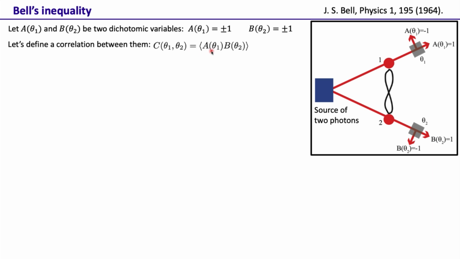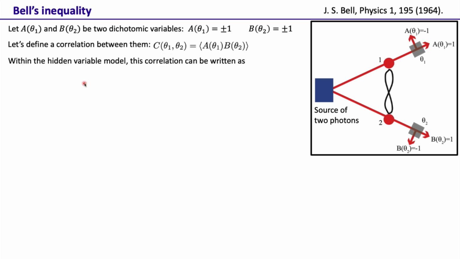Now for this experiment, let's define a correlation between these two variables. It's a simple correlation: the ensemble average of A(theta 1) times B(theta 2). So we put a polarizer at theta 1, a polarizer at theta 2, and then do a lot of measurements. In each measurement, A can only take plus or minus 1, and B can only take plus or minus 1. Hence, A times B can only be either plus 1 or minus 1. But then we take a lot of measurements, and depending on how those different measurements turn out, the ensemble average can be anything between 1 and minus 1. It could be less than 1 in magnitude because we are doing an ensemble average here. So that's a simple correlation quantity that one constructs.